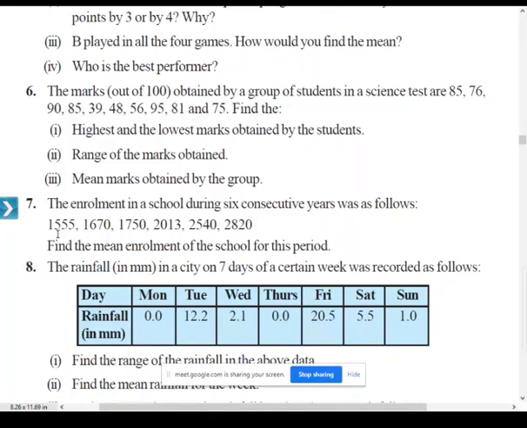So already we know, in order to find the mean, you have to find the sum of all the observations divided by the number of observations. When you are finding the sum, how much are you getting? All of you write your answers in the comment section. What is the sum of observations? The sum of observations is 12,348.